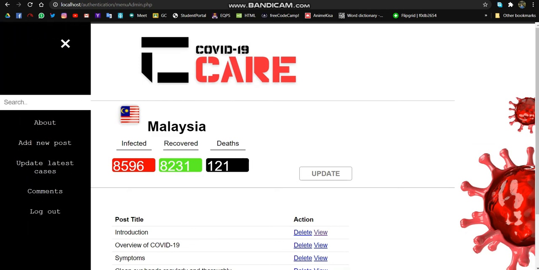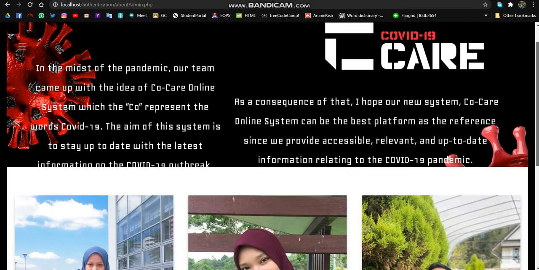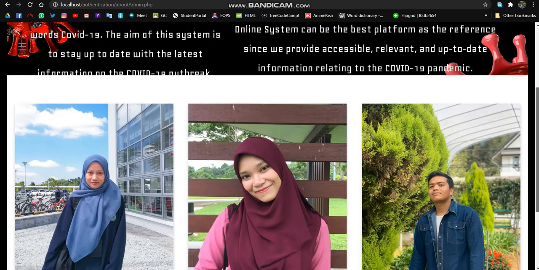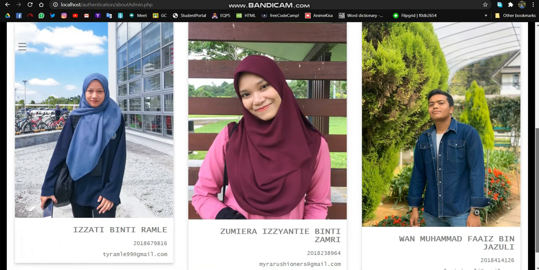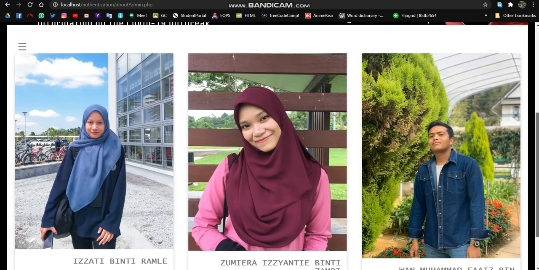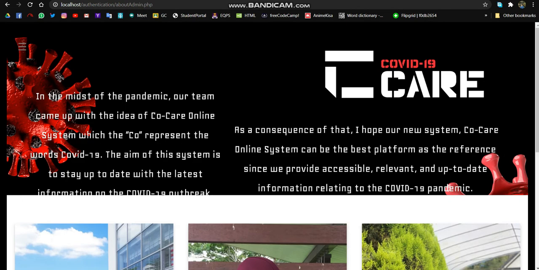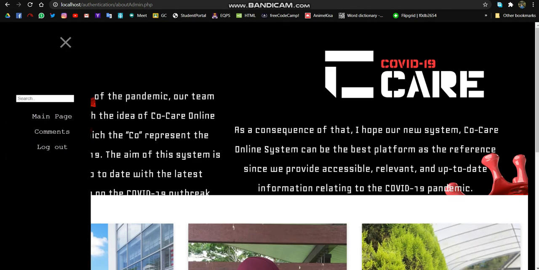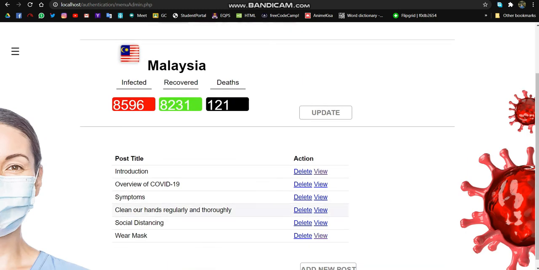So I will click the navigation bar, then click About. At About, it shows about our group members, and this is how our system came up. Then I will go back to the main page, and this is the post that is already